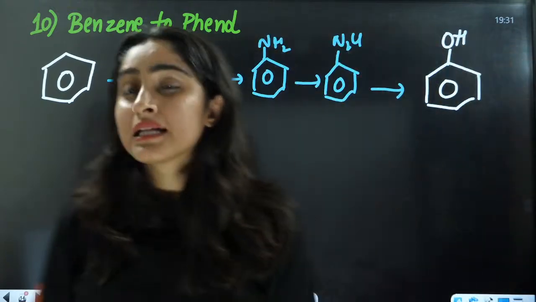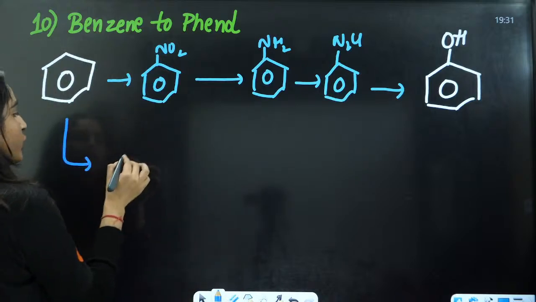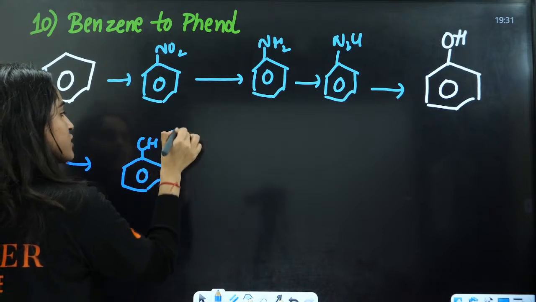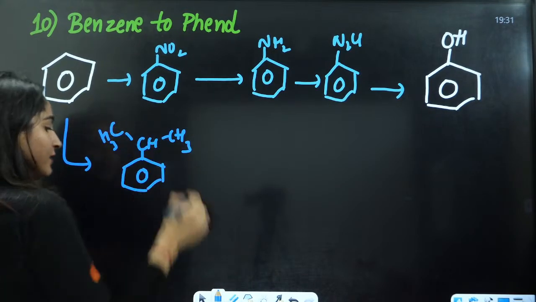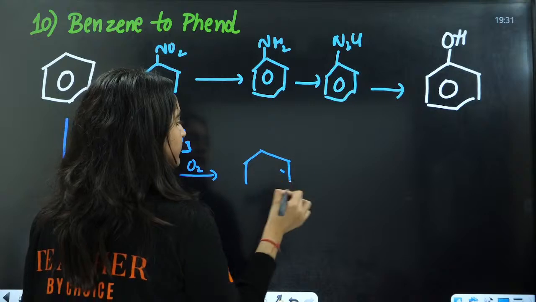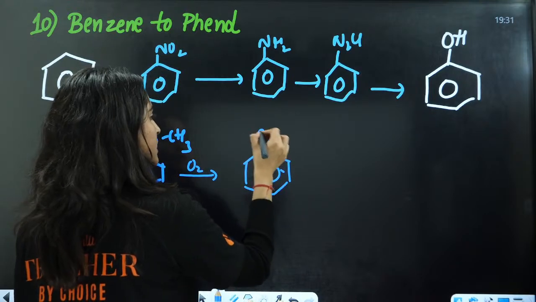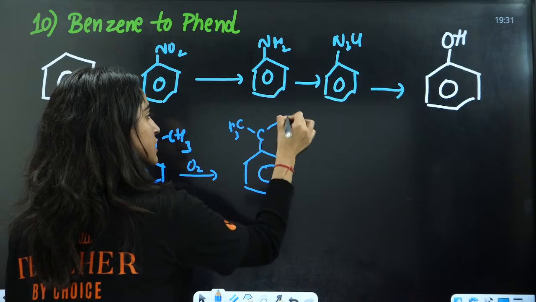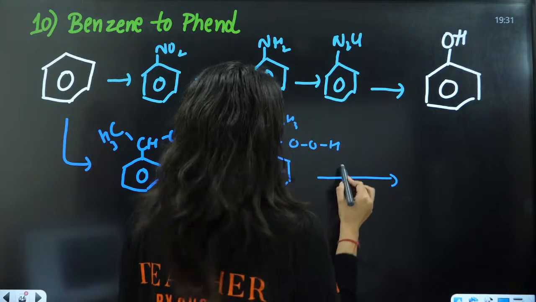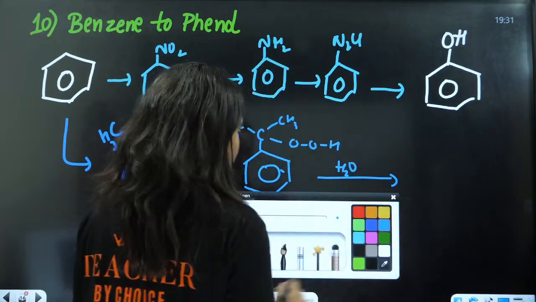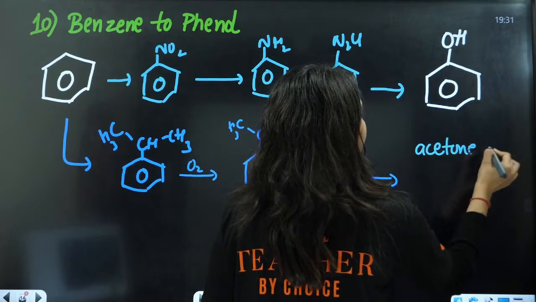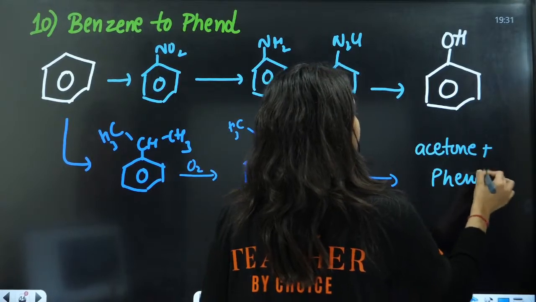The second way can be, you can convert it into cumene, that is with CH3, right? And then you can add O2 here, and this will be CH3 with OOH here, then you need to hydrolyze it, and then you will have acetone and phenol here, right?